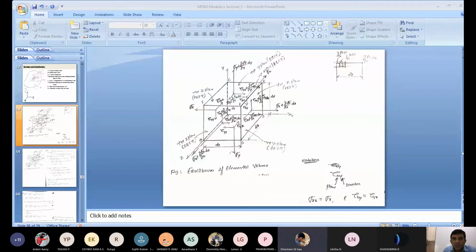Now tell me, what is the volume of the element? dV is equal to dx into dy into dz, right? Am I right? Yes, sir. Length into breadth.